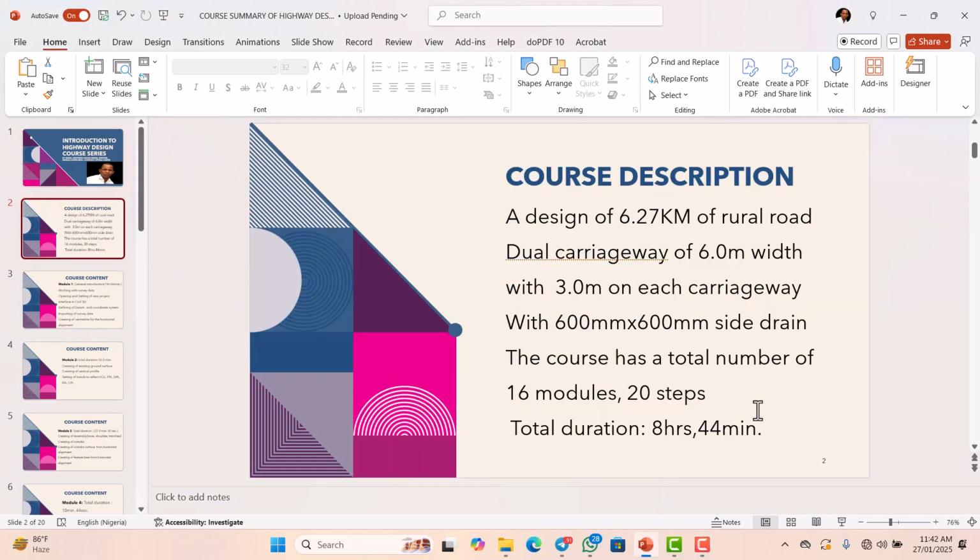In this course, we are going to design 6.27 kilometers of rural roads. It's a dual carriageway of 6 meter width with 3.0 meter width on each carriageway. And this road has 600 by 600 side drain. The course has a total number of 16 modules and 20 steps. So it has a total duration of 8 hours 44 minutes.